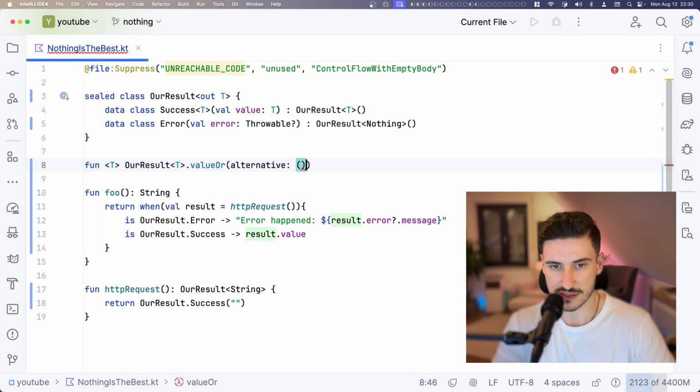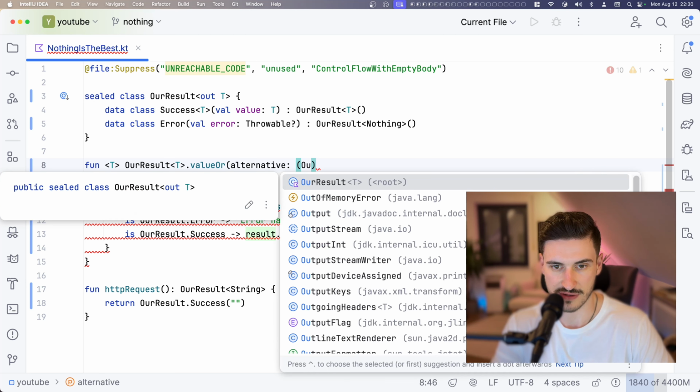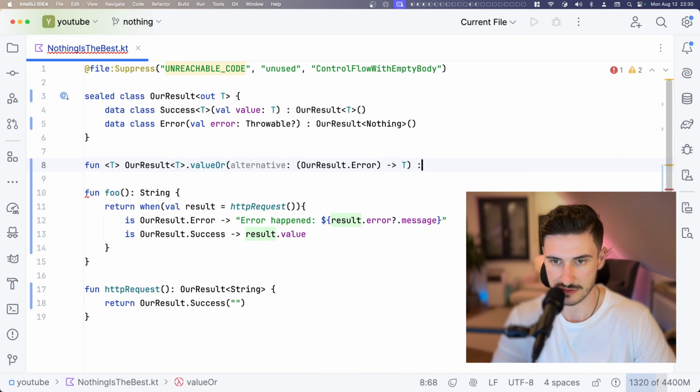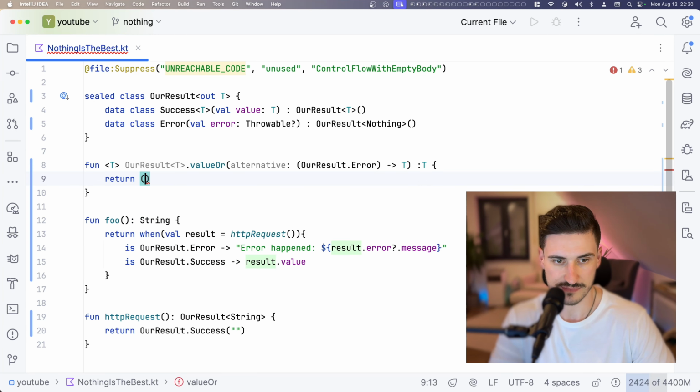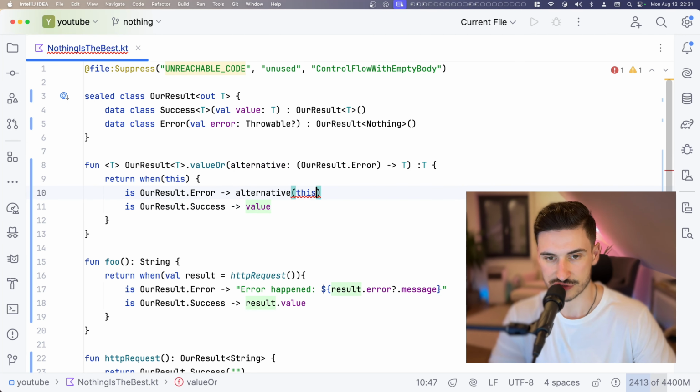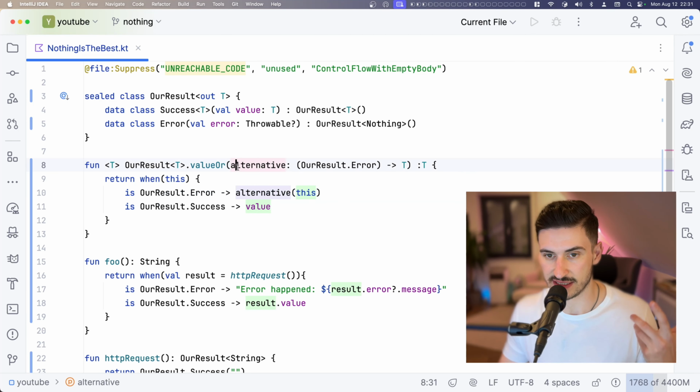This alternative function will get passed our OurResult Error, and it has to provide me the value T. So we unwrap it here as well. We call alternative on this to provide the alternative value of T in case it is an error.